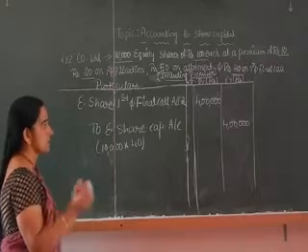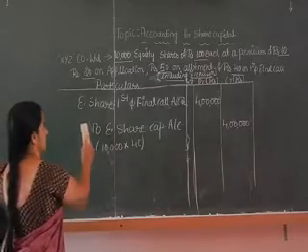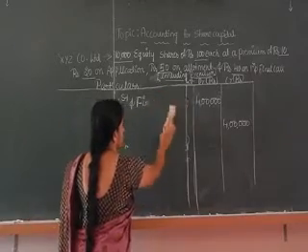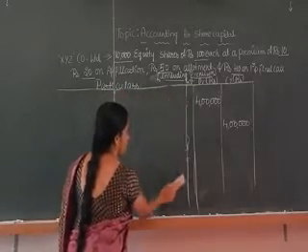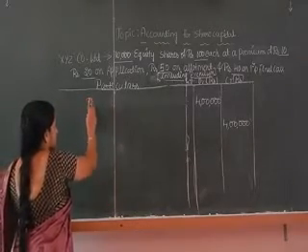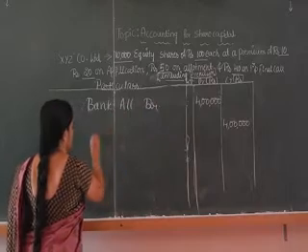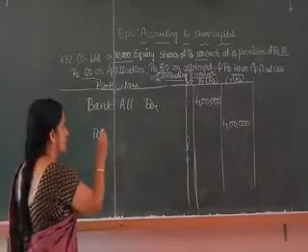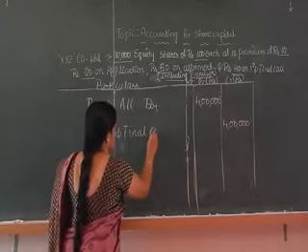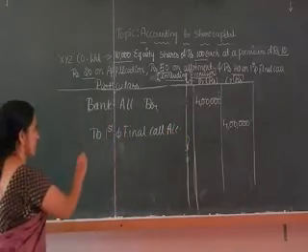So next, after sending the notice to the shareholder, after some days, the amount will be received. That is, first and final call amount will be received. At the time of receiving the first and final call, one entry has to be passed, that is bank account debtor to first and final call account. So what is the narration we are going to write now?